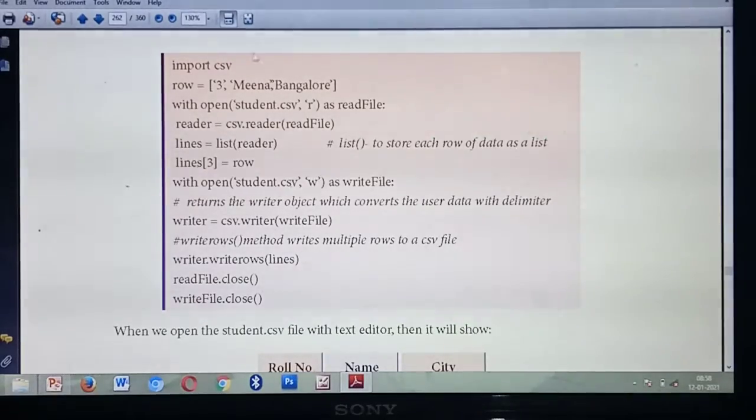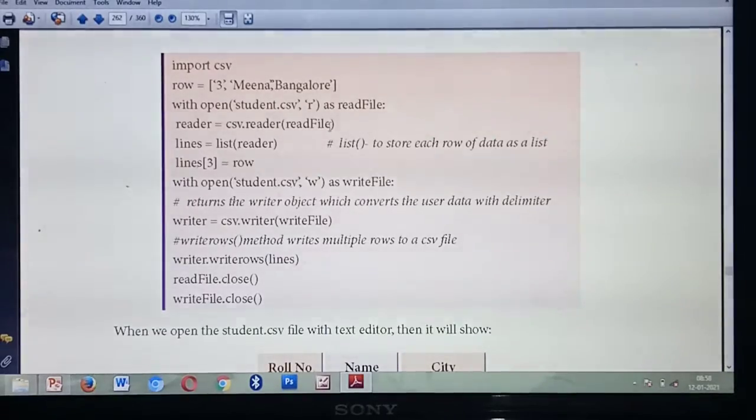So first you are going to open the file with open. What's the name of the file? student.csv. In which mode are you going to open? Read mode, as read_file. Understood? What's the read_file? File object. Next, to read a file, which method should you call? reader. So reader equal to csv.reader of. Inside this reader function you need to call the file object. What's the file object? read_file.